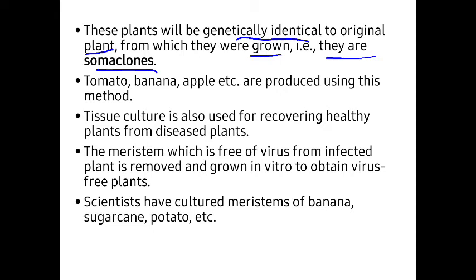The genetically identical plants to the original plant are known as somaclones. Okay, so this micropropagation is conducted especially in tomato, banana, apple. And through this process the whole plant will be developed.